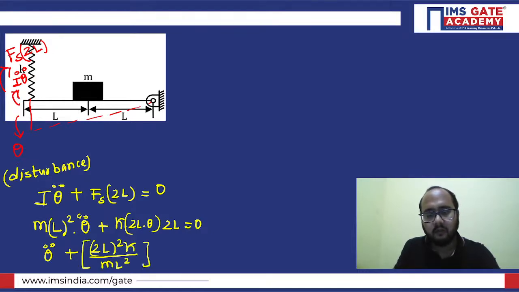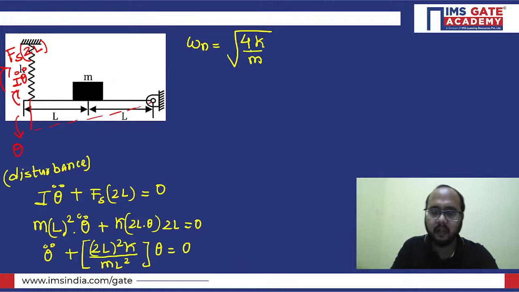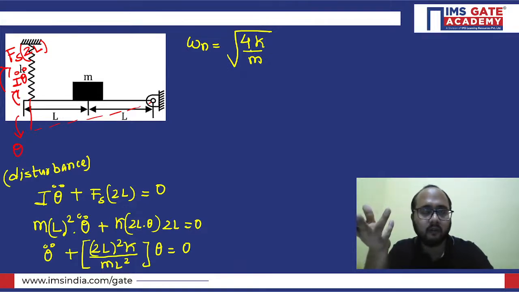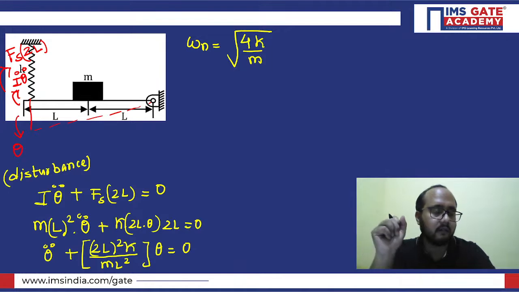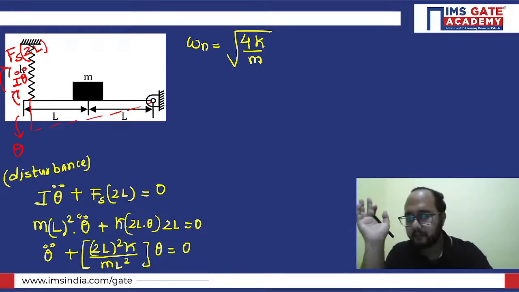So from here you will be able to calculate omega n. Under root, L square will be cancelled out, and you will be getting 4K by M, because 2 square is 4. L square cancels out because the numerator and denominator both contain L square. So the remaining value becomes 4K by M. This is the answer from Newton's second law.